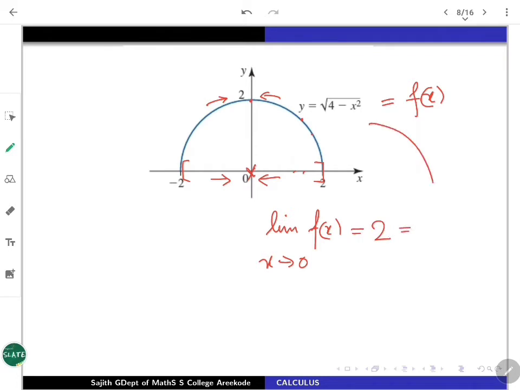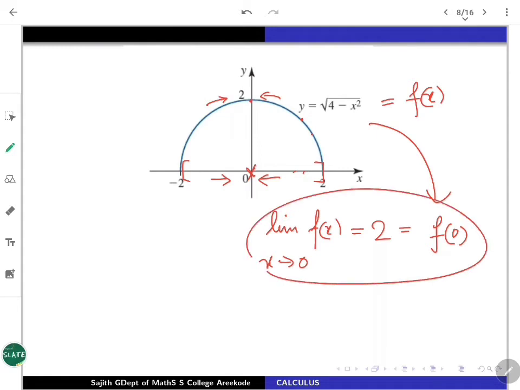That is obviously given from the functional evaluation f at 0 also, because f at 0 is square root of 4 minus 0, positive square root. So it mingles in that. So f is continuous at the point 0. The same thing will happen at any point from minus 2 to plus 2 in the open interval. Any point anywhere you take, the same argument you can give.